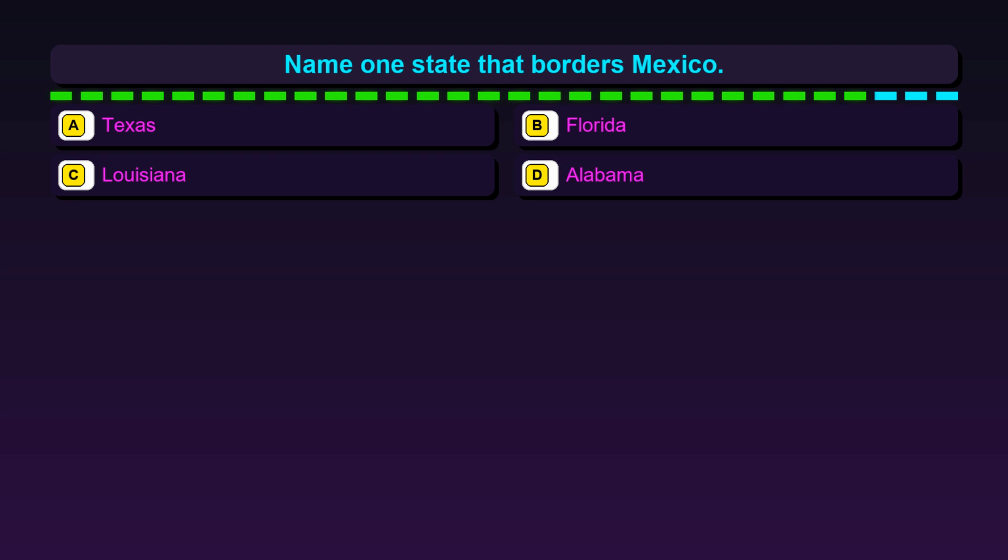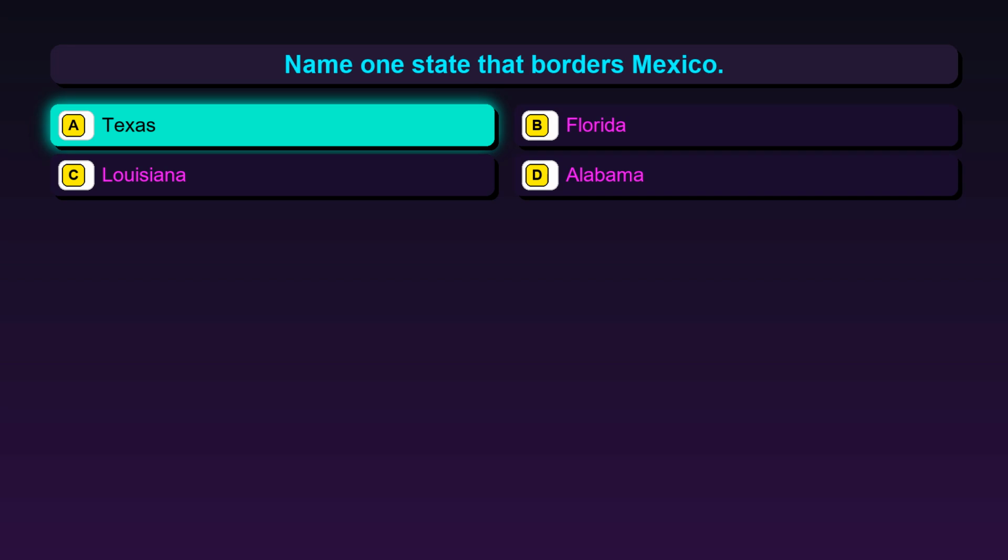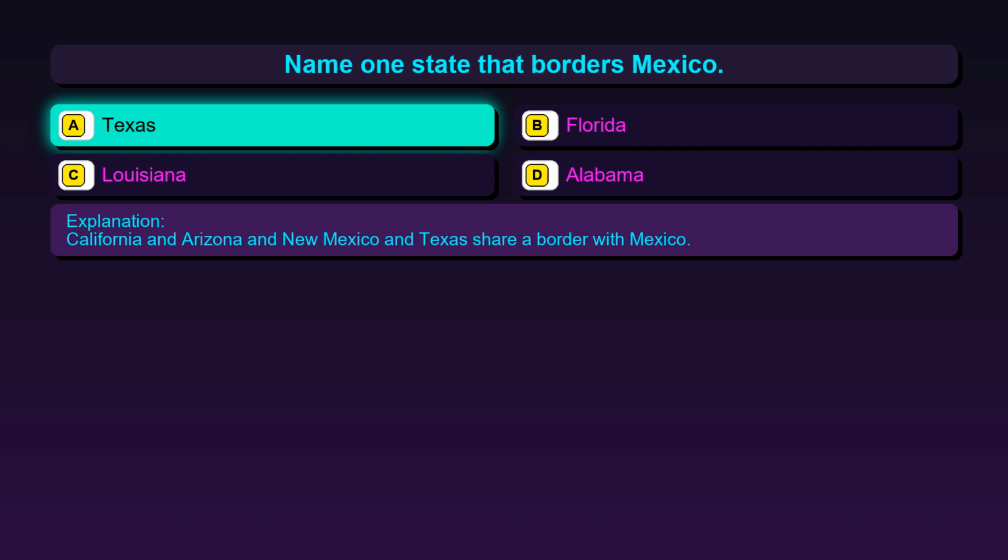Question 59. Name one state that borders Mexico. Option A, Texas. Option B, Florida. Option C, Louisiana. Option D, Alabama. The correct answer is option A, Texas. California and Arizona and New Mexico and Texas share a border with Mexico.